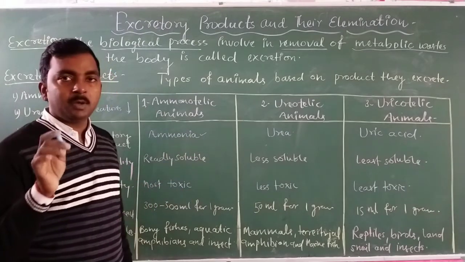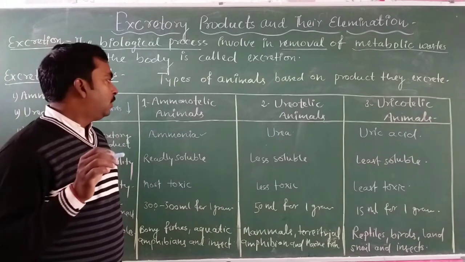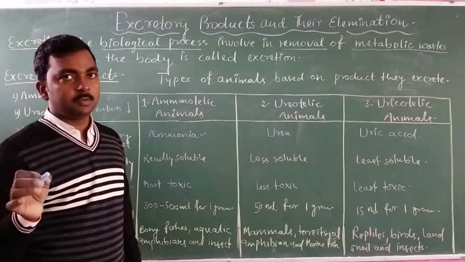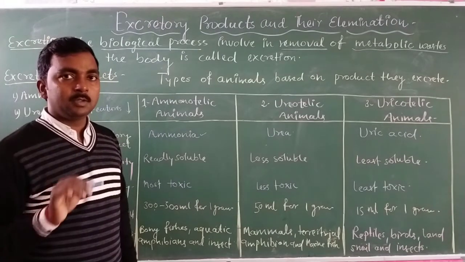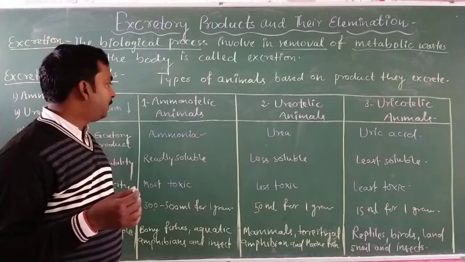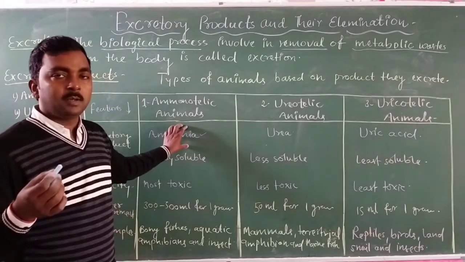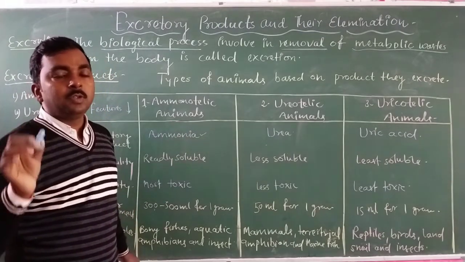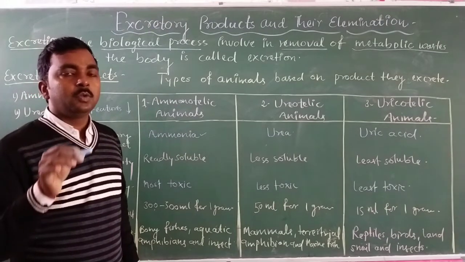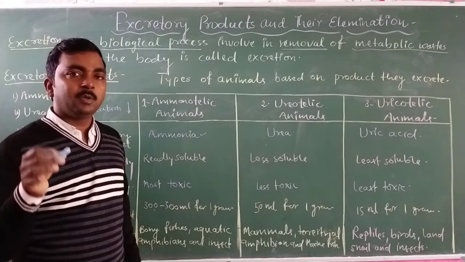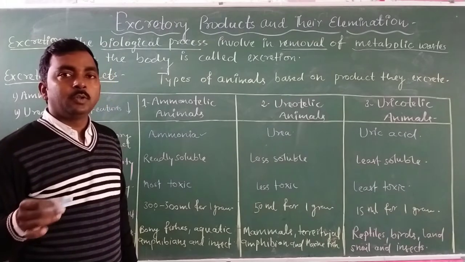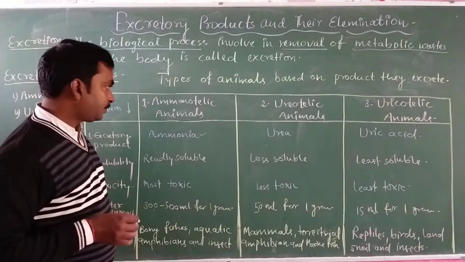A feature of ammonia is that it is readily soluble in water and it is highly toxic. So the animals that are able to take water in sufficient amount in their body can release ammonia from their body. Especially freshwater habitat animals are adapted to release or remove ammonia, so they are called ammonotelic animals.